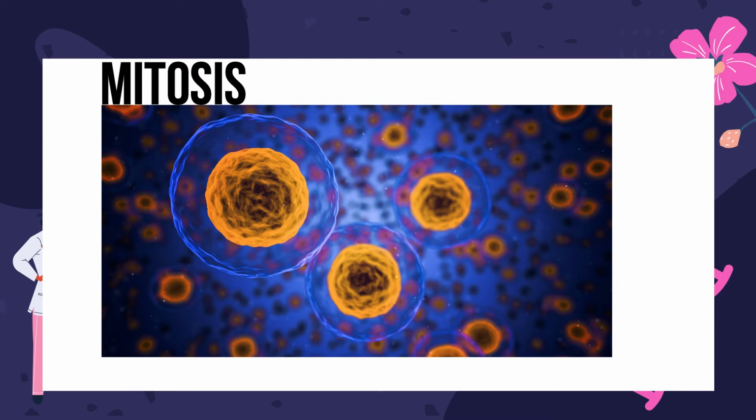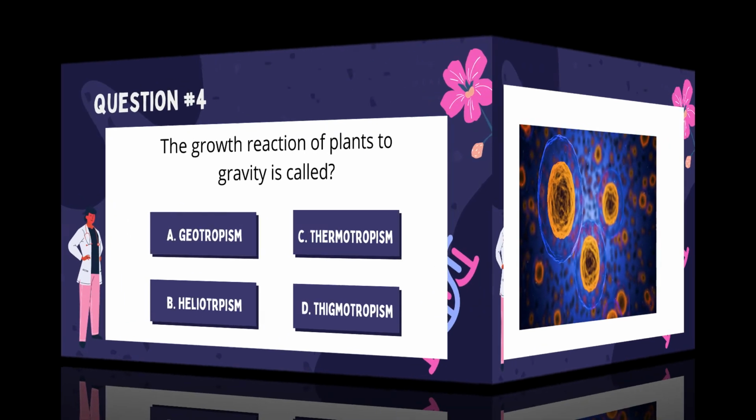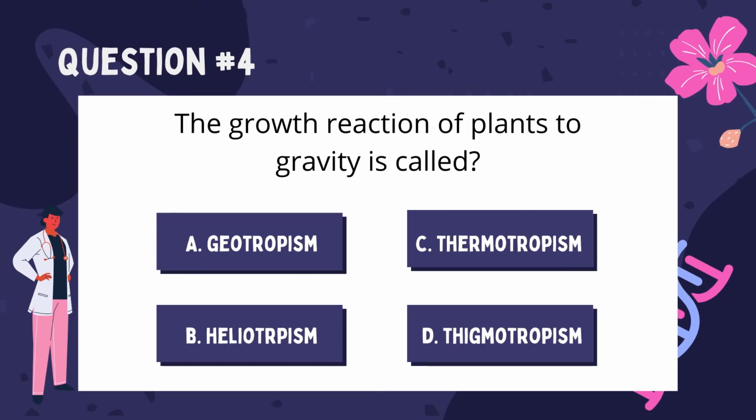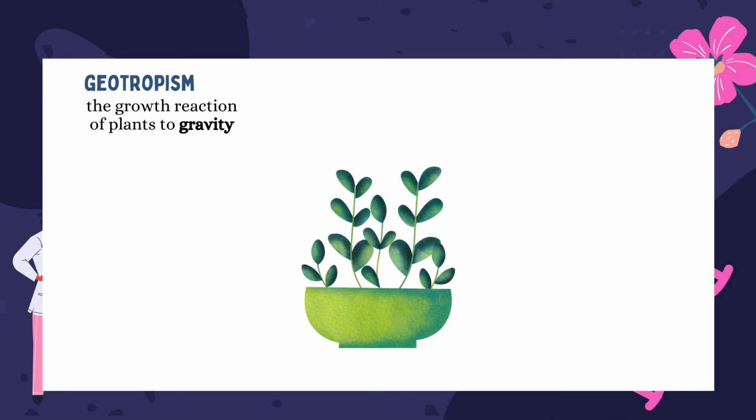Number 4. The growth reaction of plants to gravity is called A. Geotrophism, B. Heliotrophism, C. Thermotrophism, D. Thigmotrophism. The correct answer is A, geotrophism. It is the growth reaction of plants to gravity.